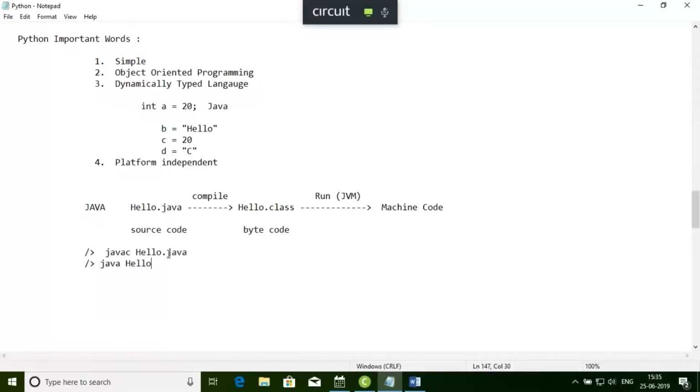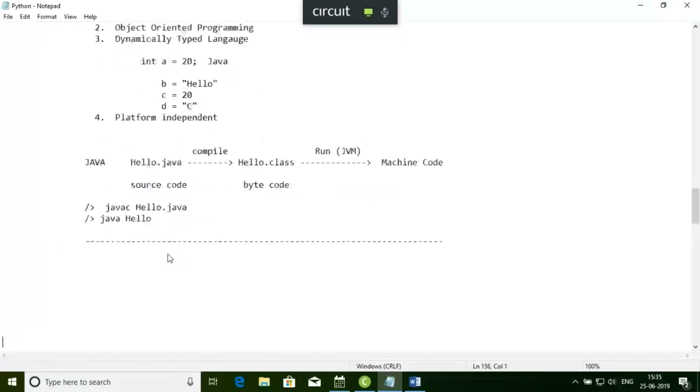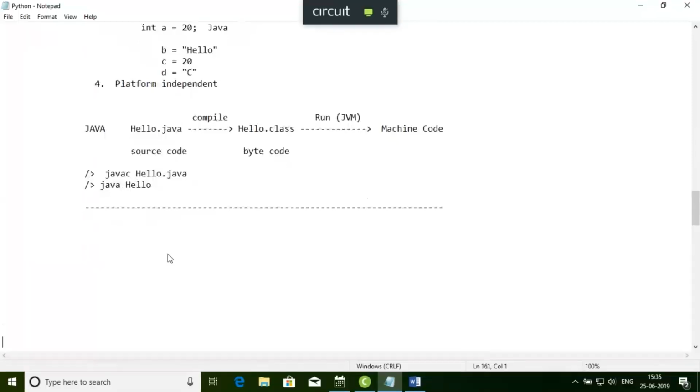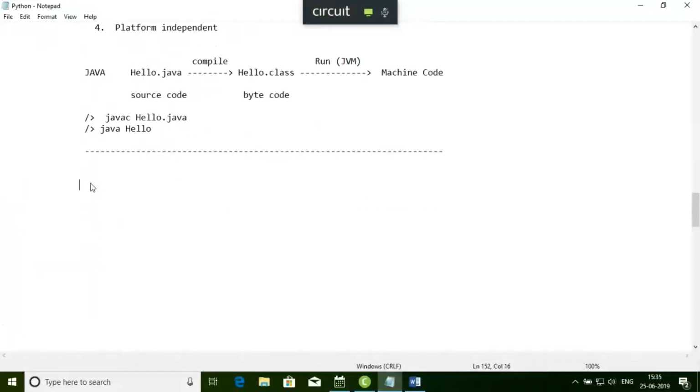What happens in Python? How will it work in Python? In Python, this is my file hello.py. The extension is py. First it will compile, same as earlier.